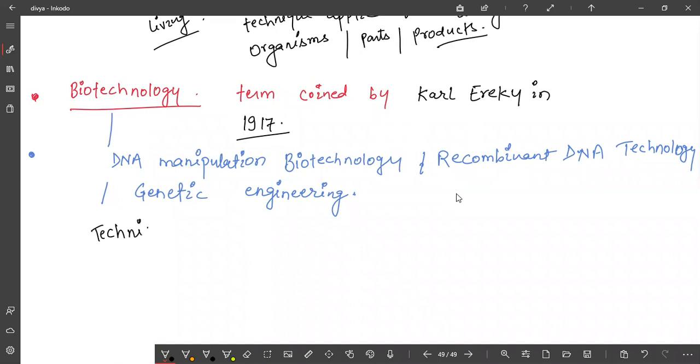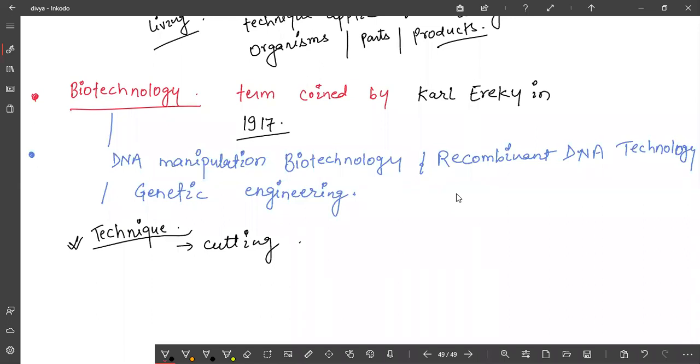In bacteria, I had studied about plasmid. Okay, not an issue. Here we will discuss what technology is being used in biotechnology.